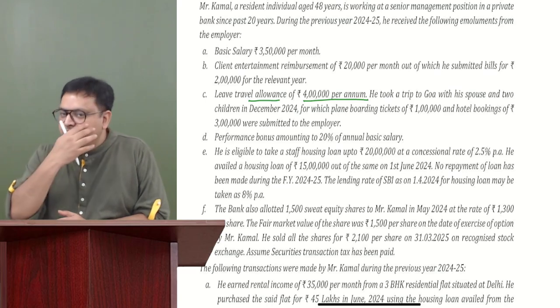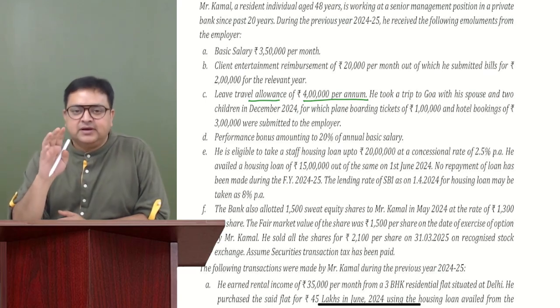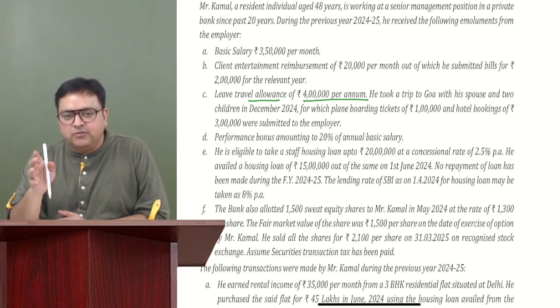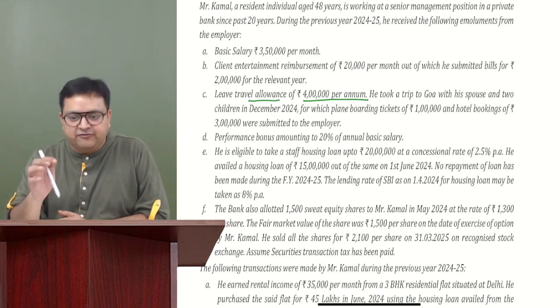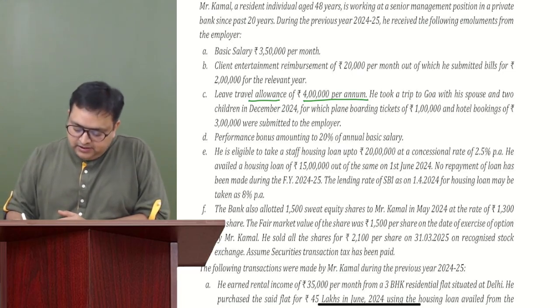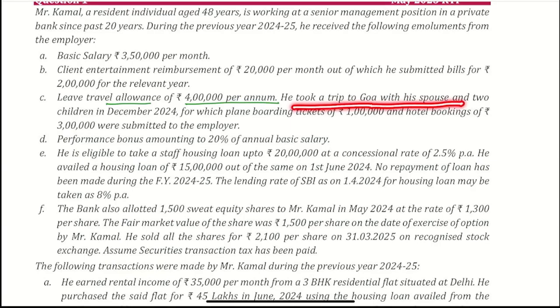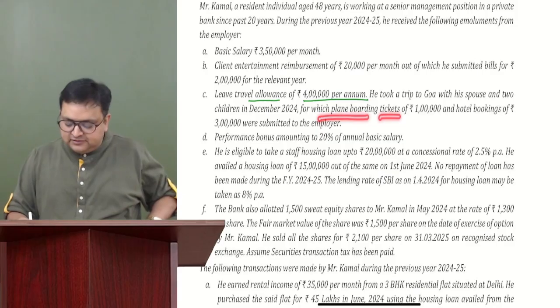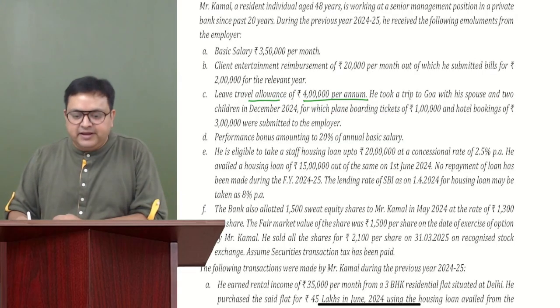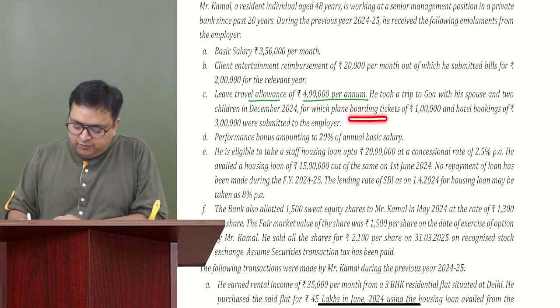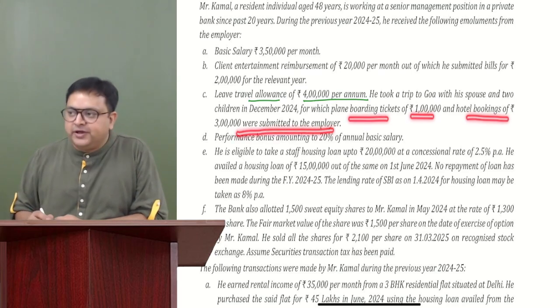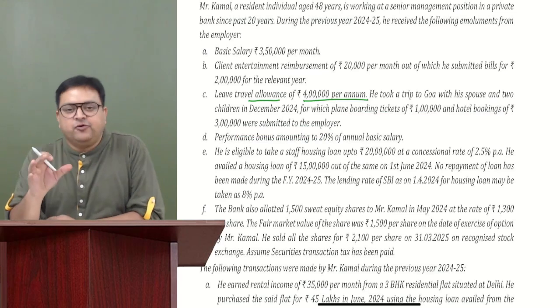In case of optional regime, we can make it exempt up to the economy class airfare, or if he has traveled by any other mode, then the rail fare. He took a trip to Goa with his spouse and 2 children in December 24, for which plane boarding tickets were 1 lakh and the hotel booking is 3 lakh, were submitted to the employer. So he has been given 4 lakh.